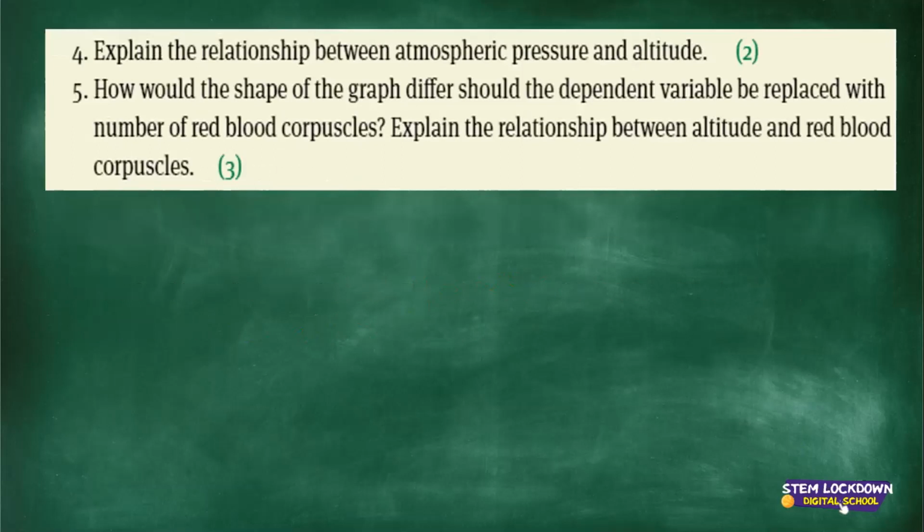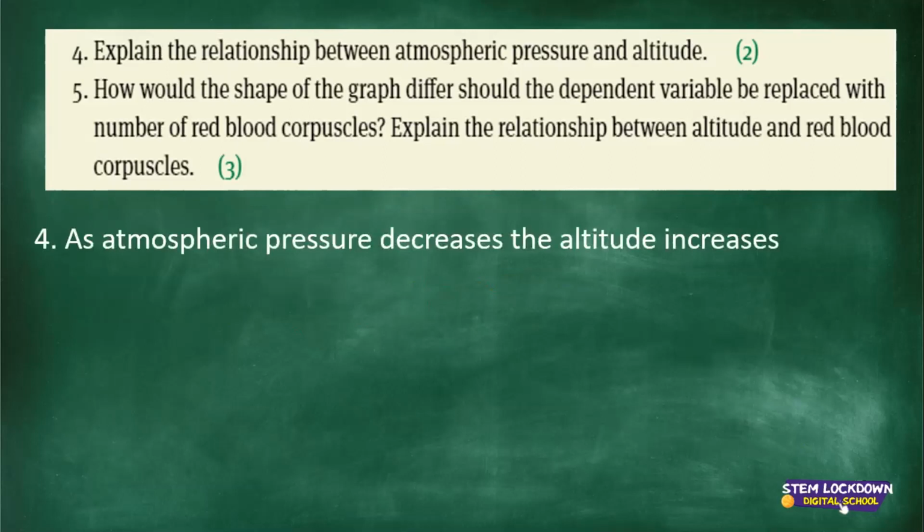And then question 4, explain the relationship between atmospheric pressure and altitude. This is closely linked to our hypothesis, remember? So what is the relationship? As atmospheric pressure decreases, the altitude increases. Or you can say, as altitude increases, atmospheric pressure decreases.